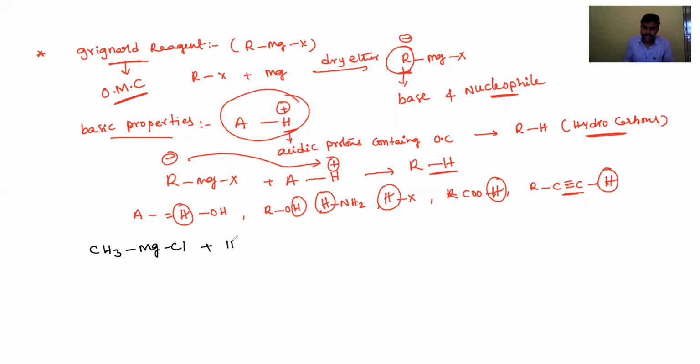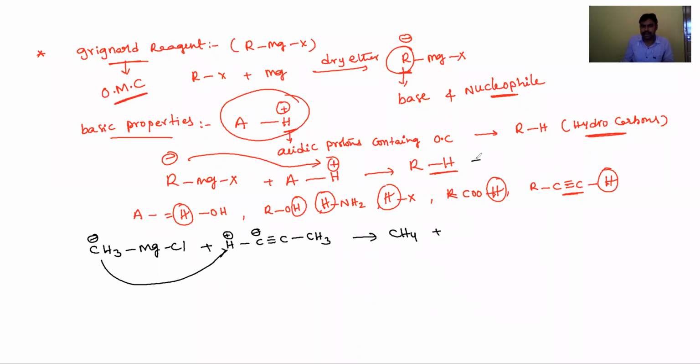So when it reacts, the CH3 group, which has a negative charge, abstracts the positive hydrogen and produces methane, CH4, and in all cases the byproduct is MgXCl.